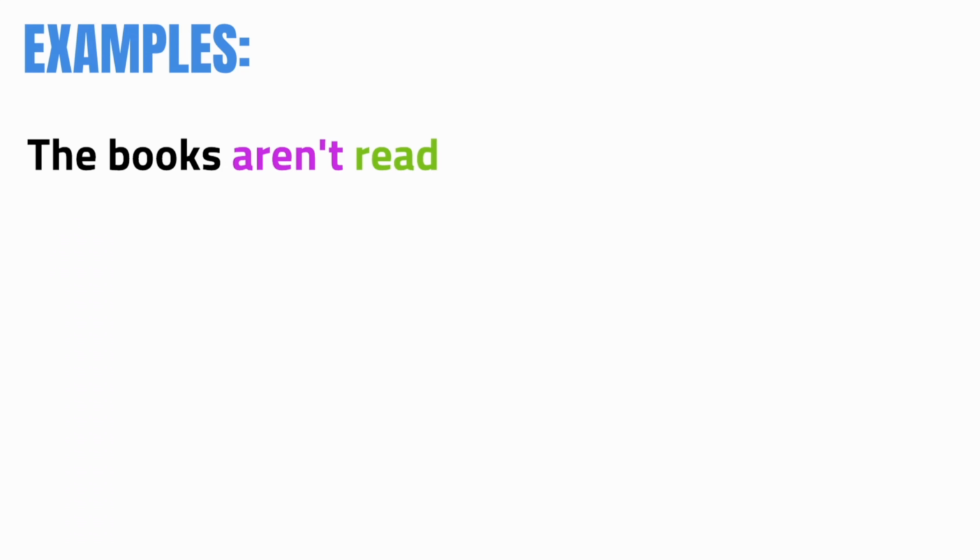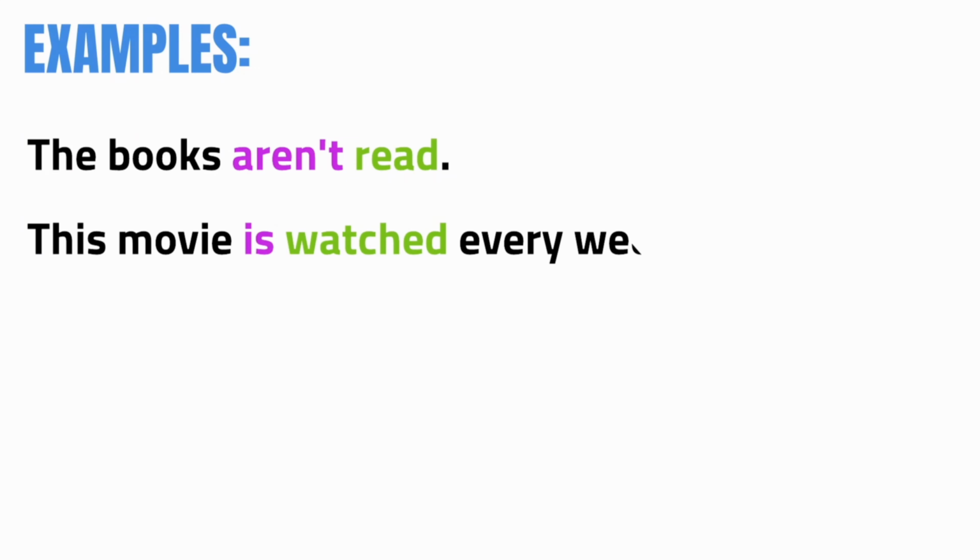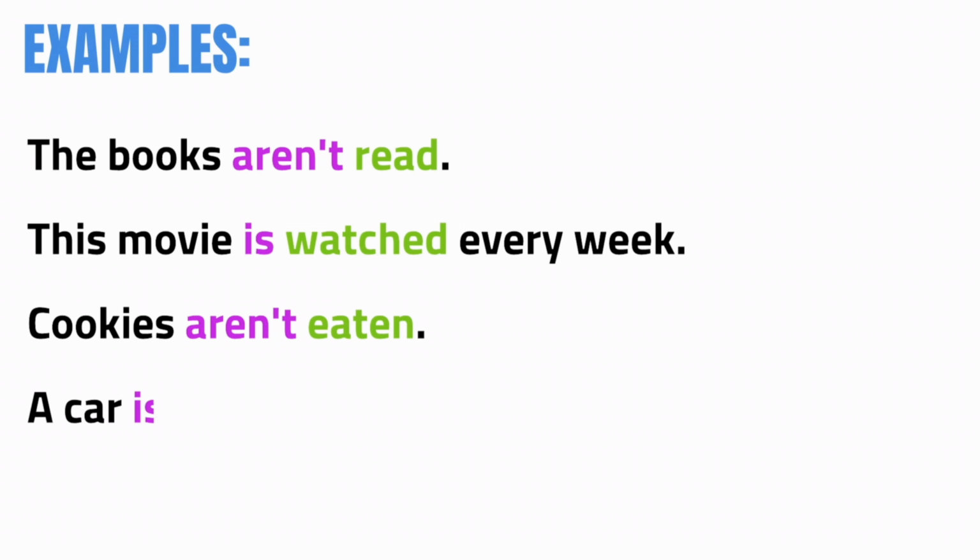Now, let's talk about examples. Here we go. In the present tense. The books aren't read. You see, there is always a form of to be and the past participle. This movie is watched every week. Cookies aren't eaten. A car isn't needed in a city. And it's not important who performed the action. The action itself is in the foreground. That's the important thing. And that's the main thing about the passive voice. The action is the thing that is important, not the person, in most of the times.